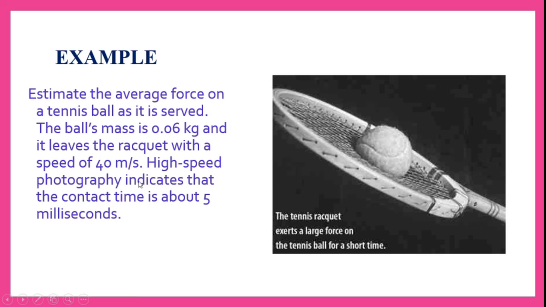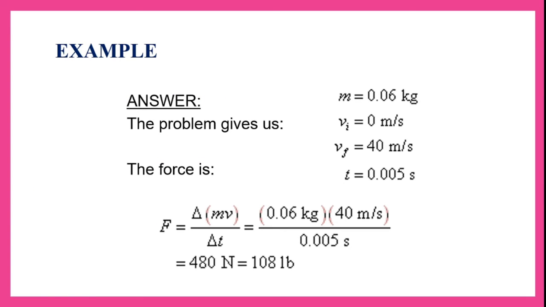High speed photography indicates that the contact time is about 5 milliseconds. Now let us calculate the average force. The problem gives us mass is 0.06 kg, initial velocity is 0 meters per second, final velocity we got as 40 meters per second, and the time is given as t is equal to 0.005 seconds.